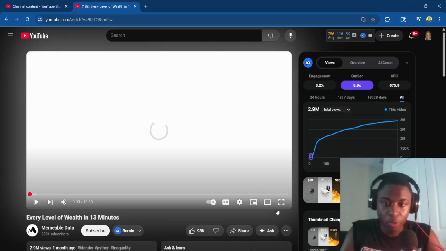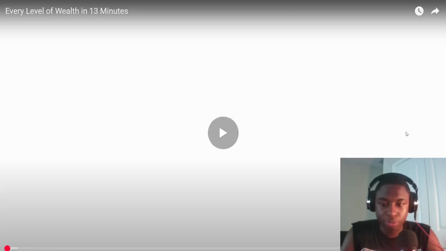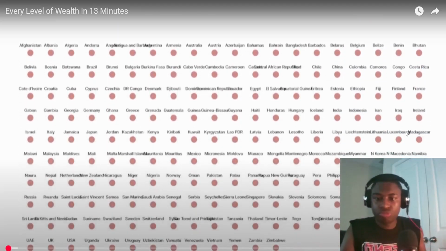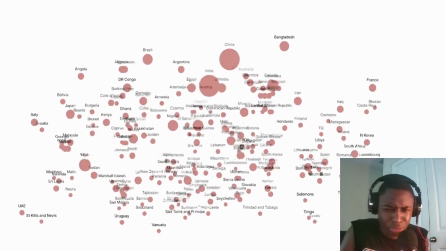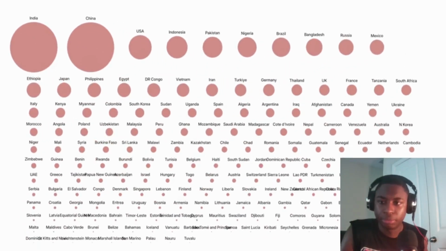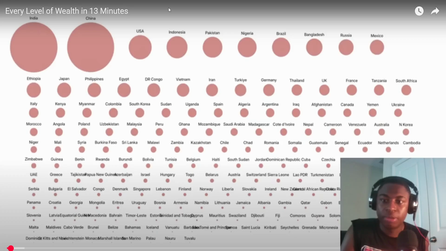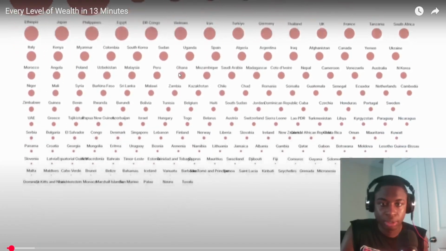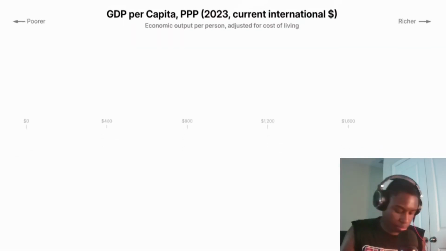Every level of wealth in 13 minutes. Imagine the world is represented by these bubbles. If we resize them according to the population size, we get this picture. India and China be making a lot of babies. I'm going to rank them from poorest to richest and show you how people live around the world.